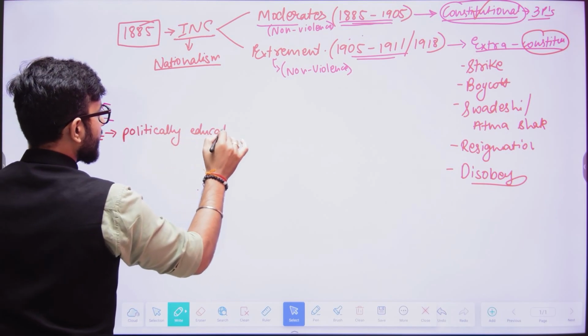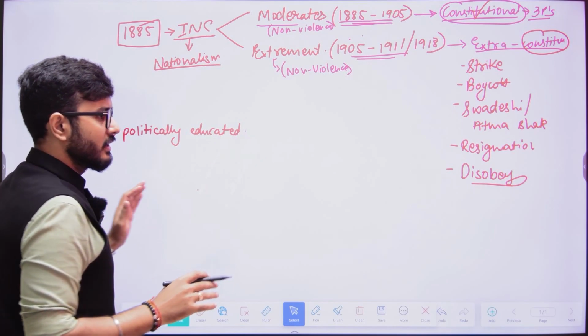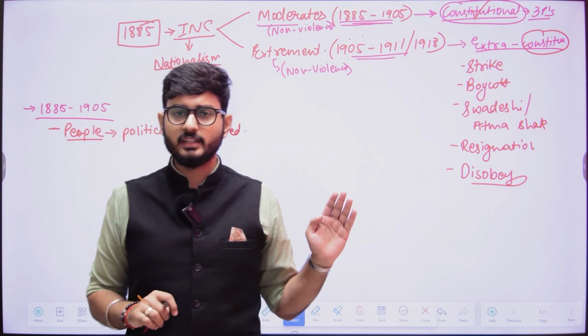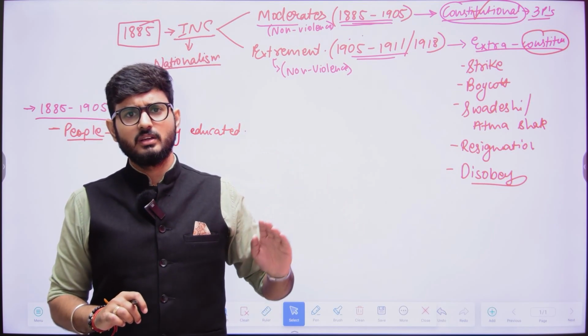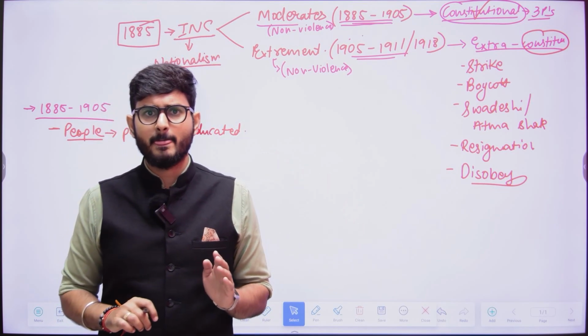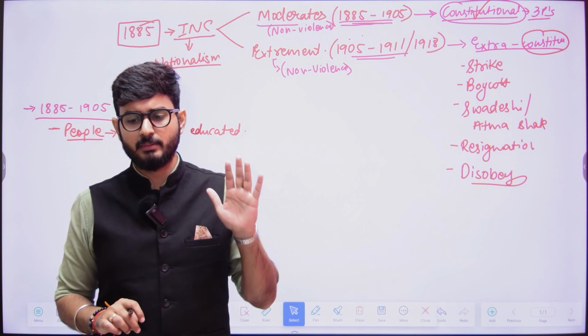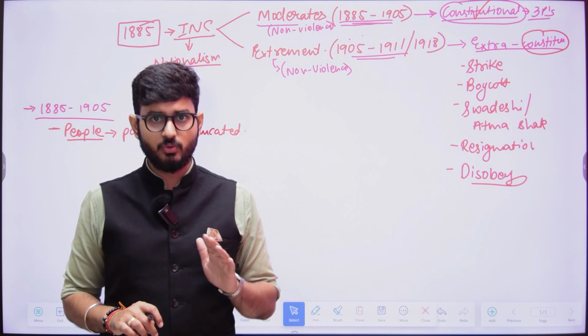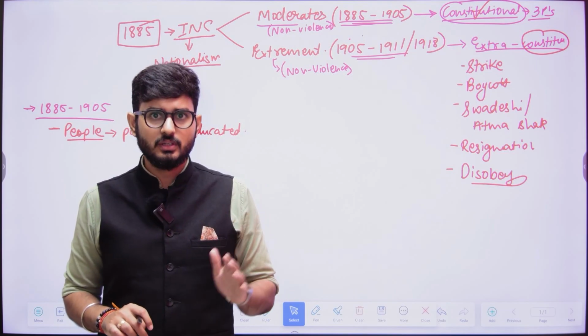Now what does politically educated mean? It means that the people were becoming aware of the laws or anything done by the British, how detrimental it was for the people, how it negatively impacted them, how it could be solved, and what needs to be done. So this was the scenario.